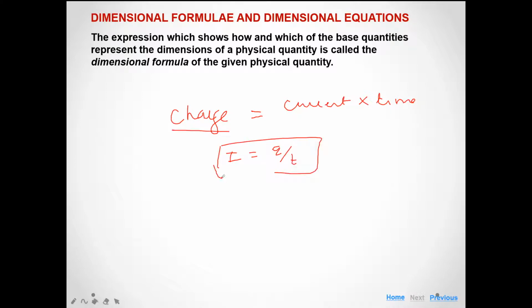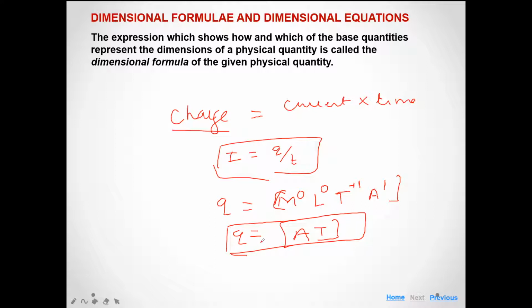Current is equal to q by t. So what is the dimension of q? Here the current and the time are fundamental quantities. So we can write the dimensional formula of q as M to the power 0, L to the power 0, T to the power plus 1 and A to the power 1, or generally in the form AT. So the dimensional formula of Q is AT. That is the dimensional formula of any physical quantity.